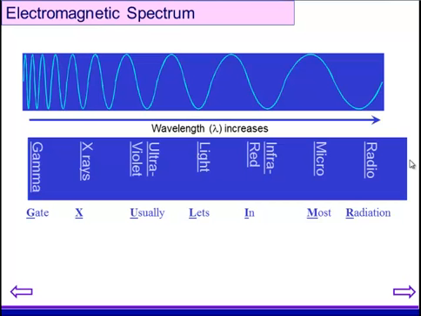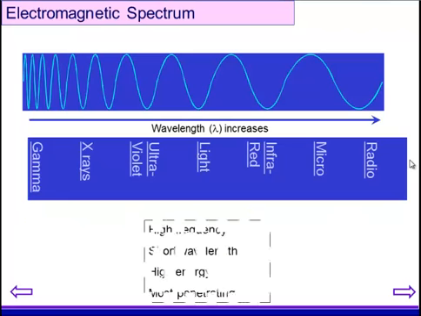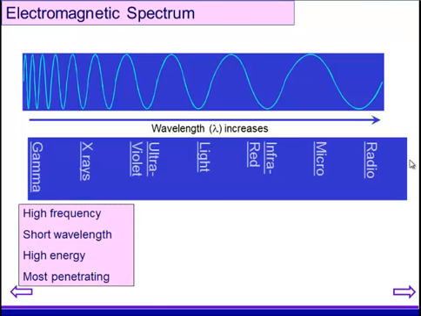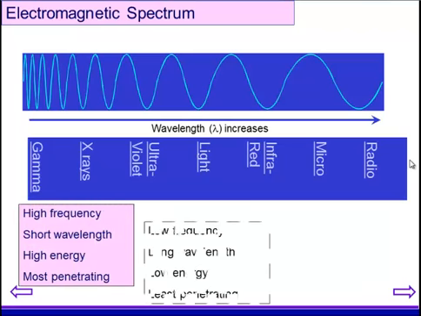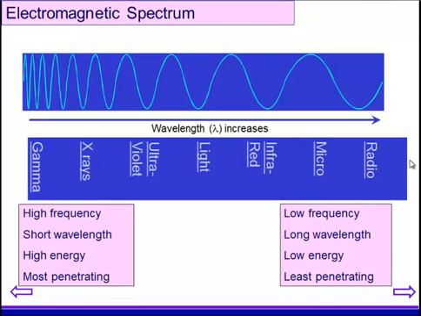So starting off with gamma. Now gamma is the highest frequency, the shortest wavelength, and has the most energy and is the most penetrating. Whilst radio waves have the lowest frequency, the longest wavelength, low energy, and are the least penetrating. It's actually radio waves I'm going to start talking about.